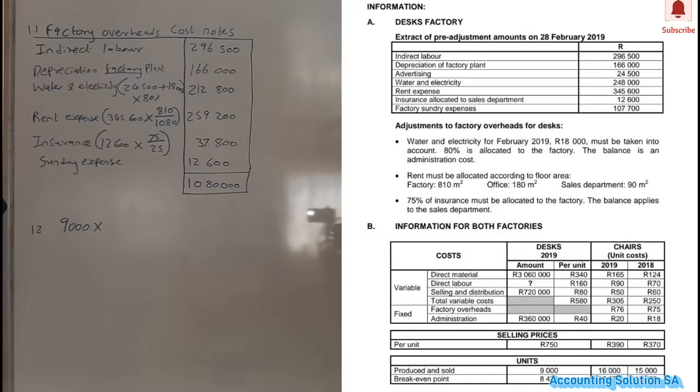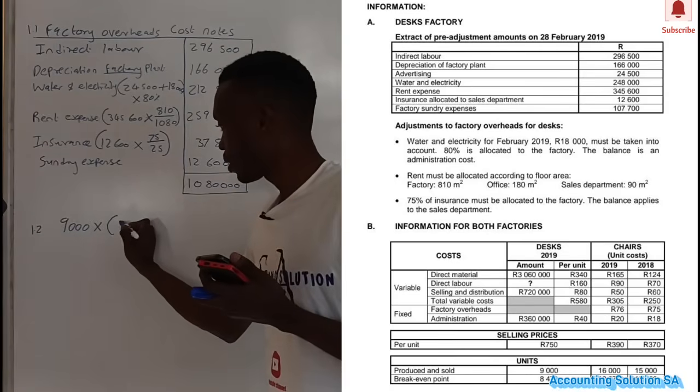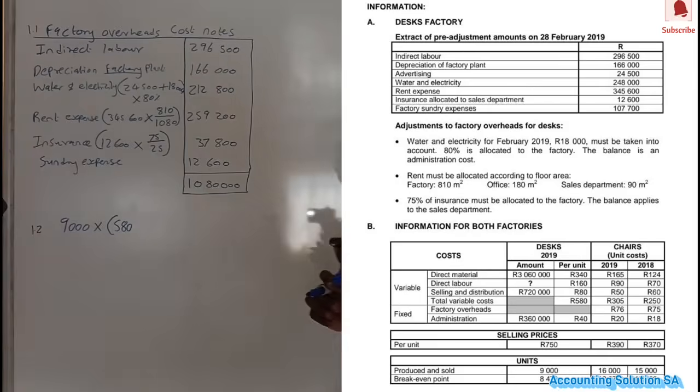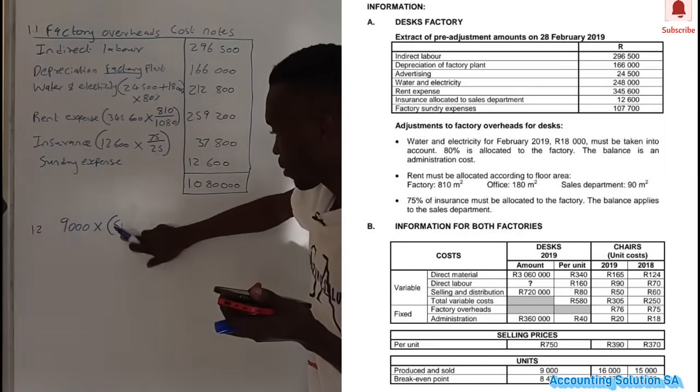Okay, if you check total variable cost we have it, which is 580. Apologies guys, it can't be 580.